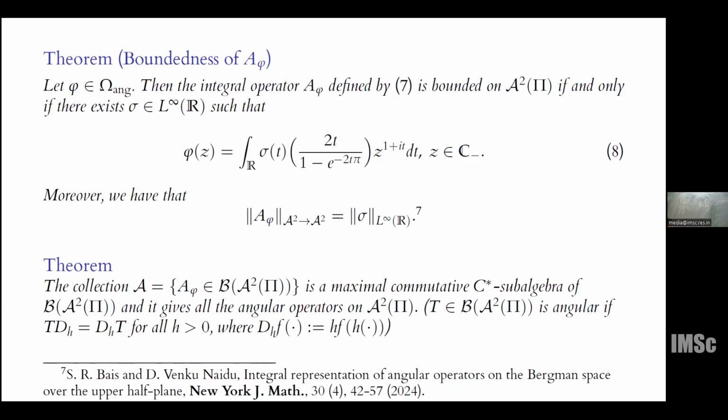Again, as in the case of vertical operators, this collection is a C-star subalgebra of B of A2 of pi, and it coincides with another class of operators which are widely studied on A2 of pi, known as angular operators. We say an operator T in B of A2 of pi is angular if it commutes with all these operators D H, which are also known as dilation operators.